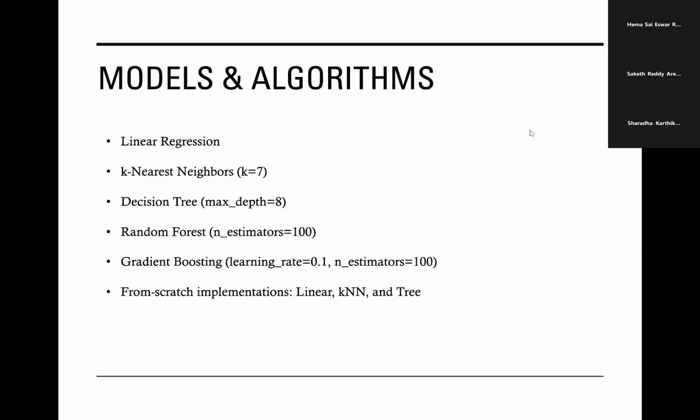We choose linear regression, k nearest neighbors, and decision tree for the scratch implementation because they model a linear model, a distance-based non-parametric model, and a tree-based rule model, and each has clean, well-defined math that is realistic to implement by hand. The more complex ensembles like random forest and gradient boosting rely heavily on optimized library code. So we kept those as library implementations only.